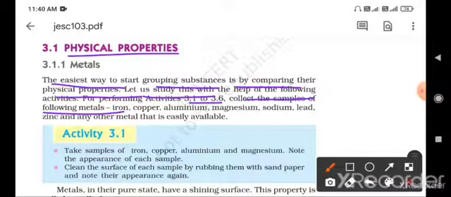We are performing a series of activities to get information about the elements. We take a collection of metals like iron, copper, aluminium, magnesium, sodium, lead, zinc and any other metals available. We are studying their physical properties, and we can also take and study other elements available.